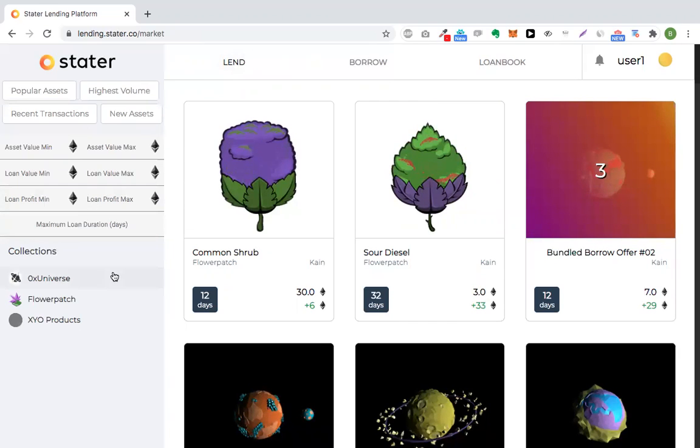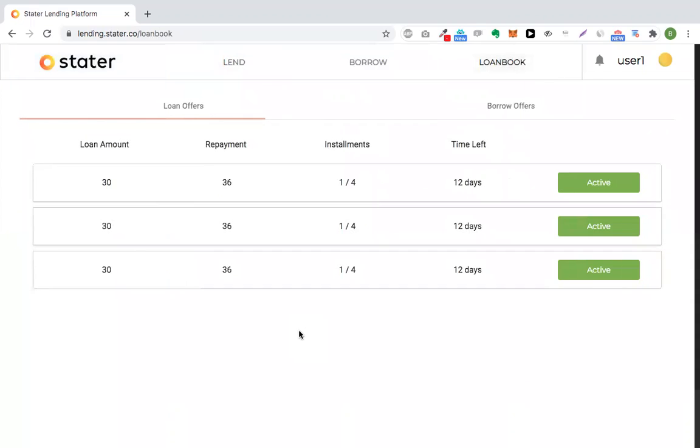On the left sidebar, we also have some filters. We can filter by asset value, loan profit, and loan duration. We can also filter by collections, and we also have some fast filters over here. And on the loan book section, we will see all the given and taken loans for this specific user.